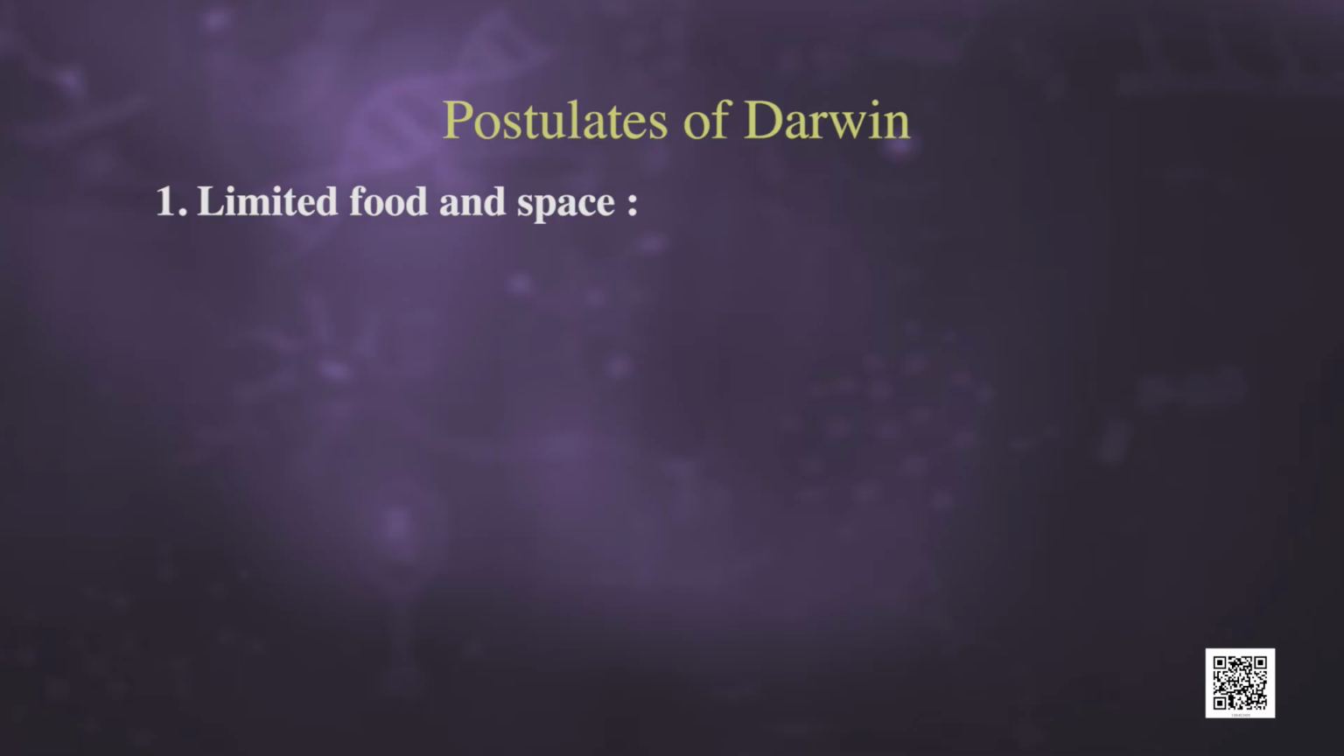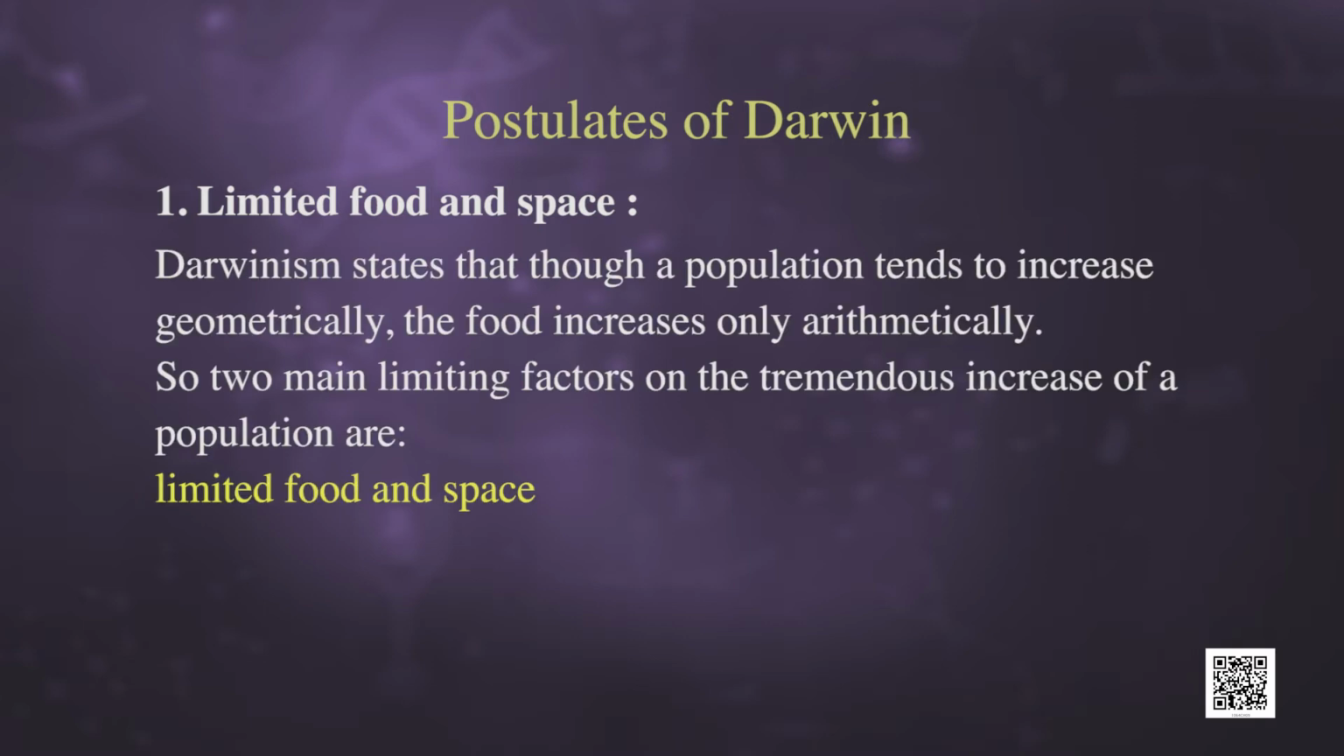Let us discuss some postulates of Darwinism. The main postulates of Darwinism are: the first one, limited food and space. Darwinism states that though a population tends to increase geometrically, the food increases only arithmetically. So, two main limiting factors on the tremendous increase of a population are limited food and space, which together form the major part of the carrying capacity of the environment.